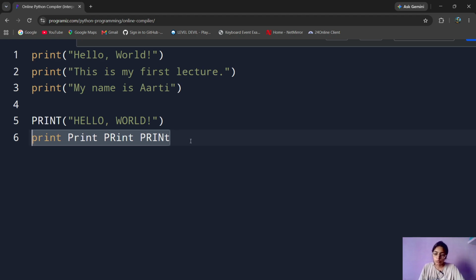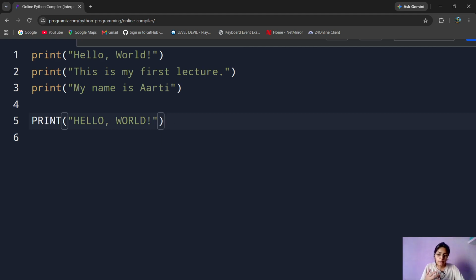Okay. So only this one is a keyword. Only this will print whatever you write inside it. None of the others have any special work to do in Python. So I hope you guys understood why we are facing a problem in this, because this print and this print are different.